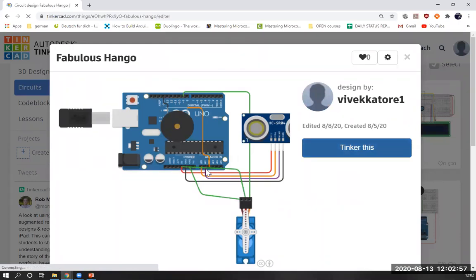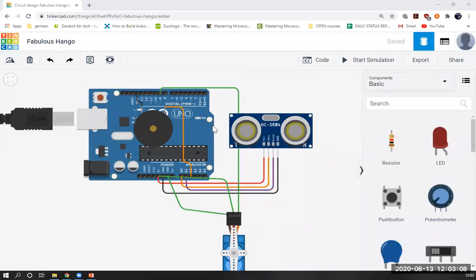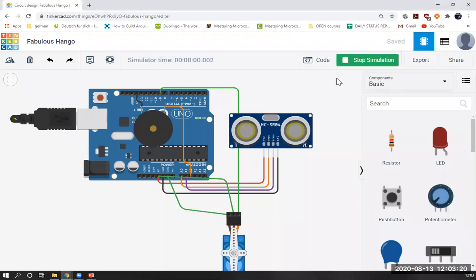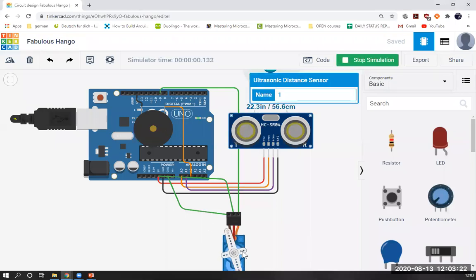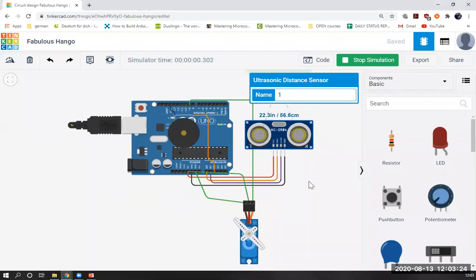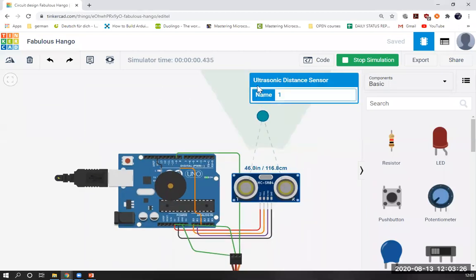This is one of the projects I have taught to other students. I taught this to some students earlier. You will see. So this is the simulation area. We will see what simulation means and why we use this and all those things. If I start the simulation, you can see the motor is moving and the distance is less.